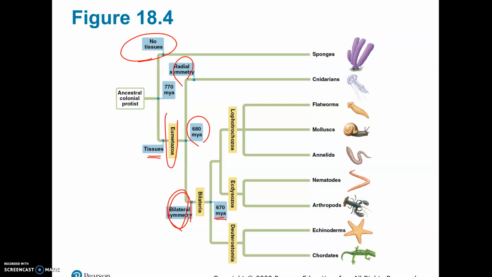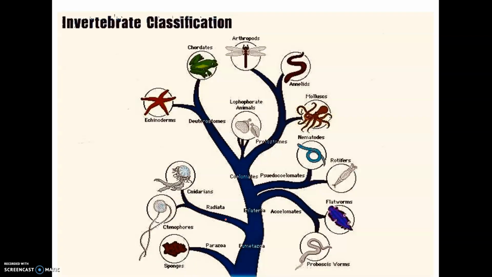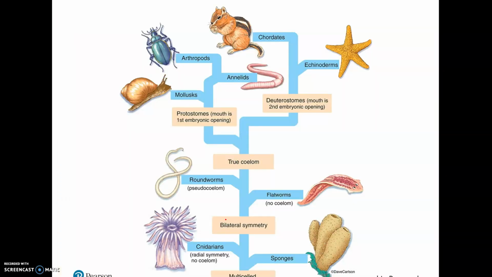And then we see these sort of subdivide, and then we'll talk about which ones have a coelom, that extra body cavity, which ones have a one-way digestive tract, like they don't just eat their food and then it comes back out the same hole, they literally have a mouth to an anus and it's a one-way tract through their body. So that's a development that makes organisms more complex. The development of a nervous system, the development of a brain. We're going to actually look at that as we go through these different groups of animals. And this is just, again, another breakdown.